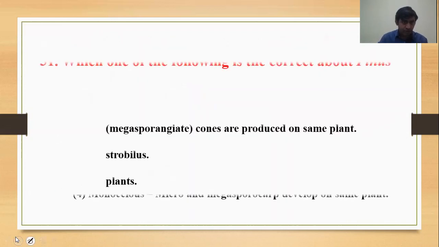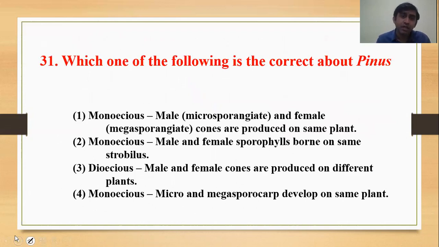The next question, question number 31. Total 45 questions are there. Read the question and give the answer. Which of the following is correct for Pinus? We know Cycas is dioecious, meaning male and female plants are different. But in Pinus, both male and female sex organs are present on one plant, so it is monoecious. So the correct answer is number 1. Male microsporangiate, female megasporangiate cones are produced on the same plant.